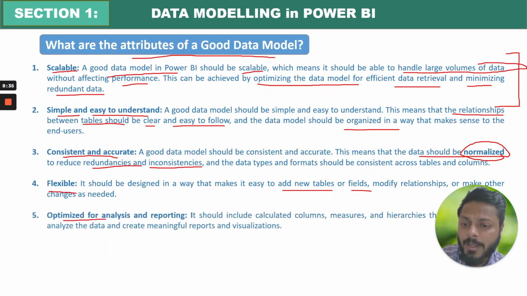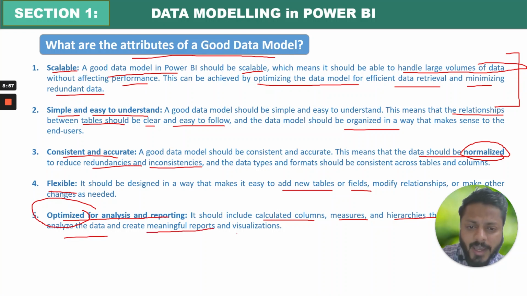Fifth is optimized for analysis and reporting. What is the purpose of Power BI? It is about analysis and reporting. So if we are optimizing for it, then we can say the data model is good. It should include calculated columns, measures, hierarchies, and analyzing the data for creating meaningful reports as well as visualizations.